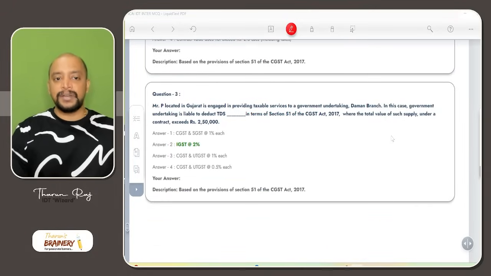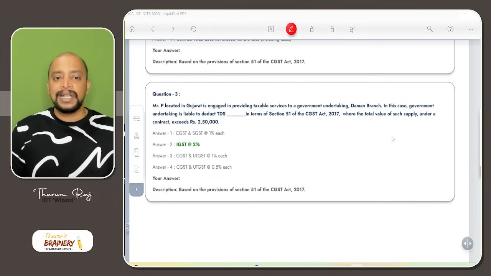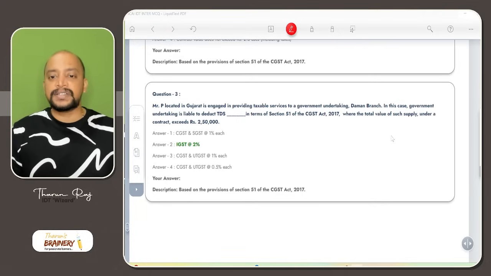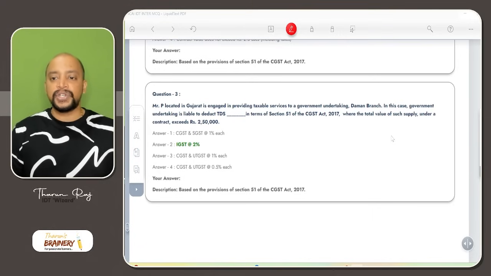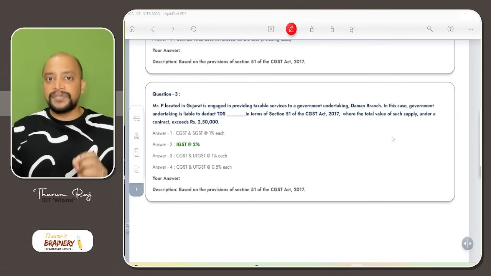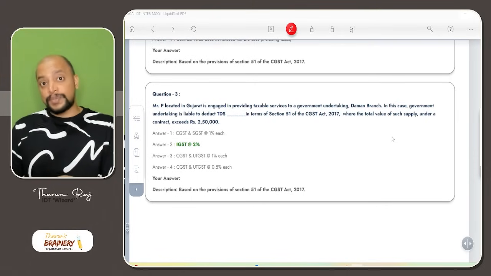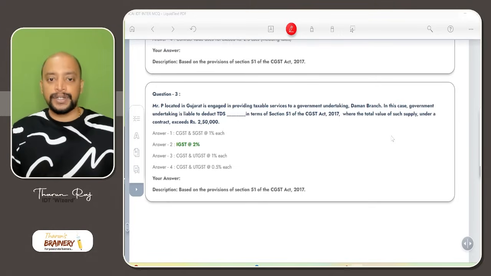Then next, question number 3. Mr. P, located in Gujarat, is engaged in providing taxable services to a government undertaking, Daman branch. In this case, government undertaking is liable to deduct TDS at what rate? So usually the rate of TDS is 2%. But whether it is CGST 1%, SGST 1% or IGST 2%, that's a confusion.